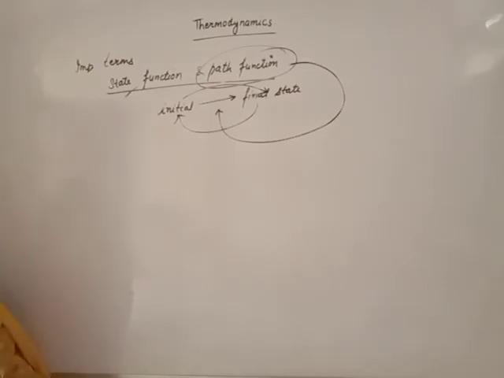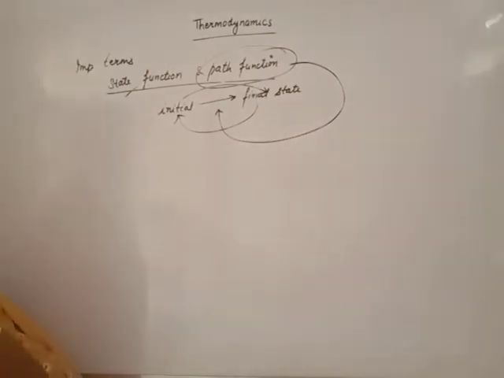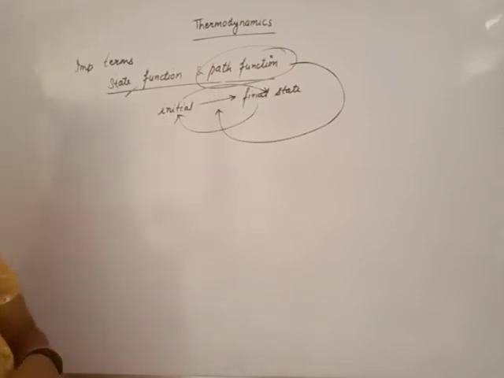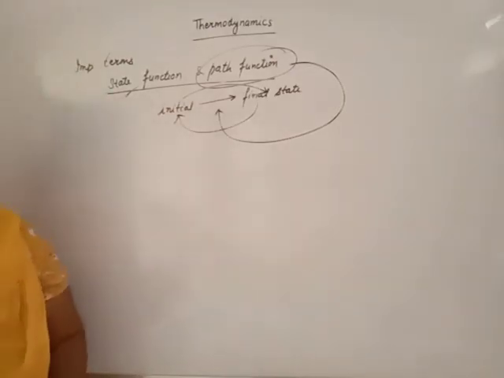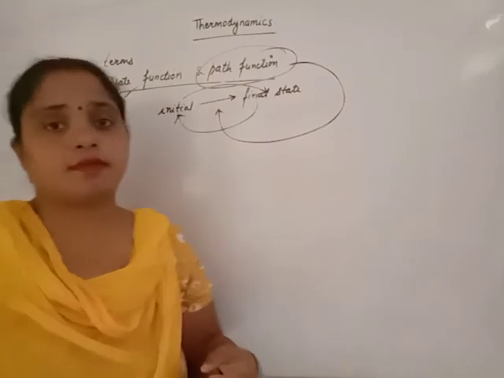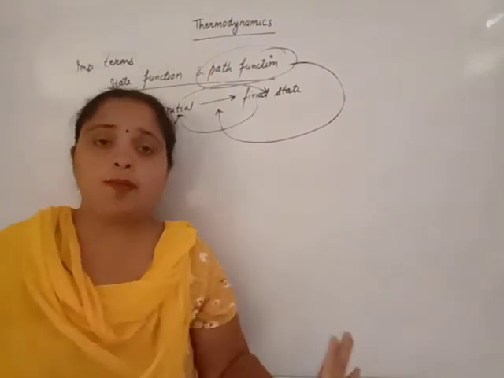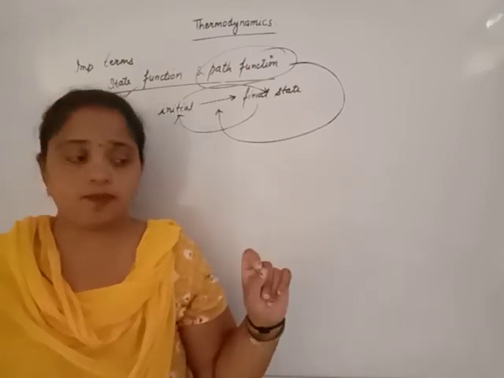Now macroscopic properties. Macroscopic properties are those properties which explain the state of the system as a bulk, the whole of the system. Suppose our system is gas: those conditions which explain the whole gas, not a single molecule of the gas.